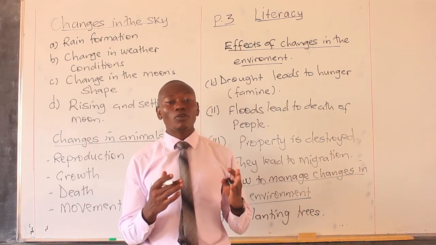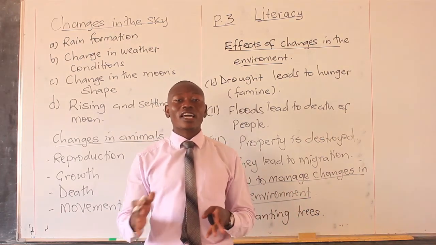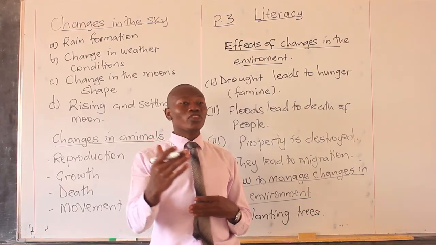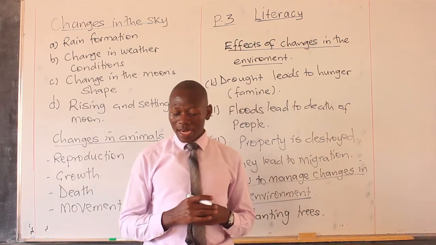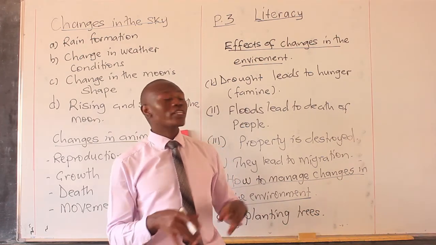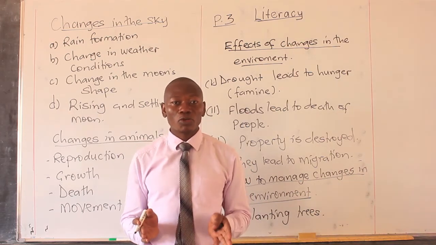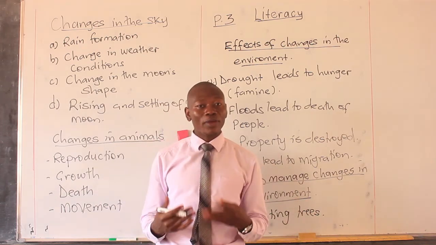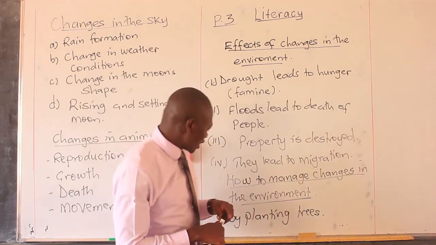Terracing is a method of cultivation whereby you dig terraces across a mountain or a hilly area, such that you control the rate of flowing water. Another one is irrigation farming. Irrigation means the watering of plants. In case there's too much drought, what do you do? Carry out irrigation, water the plants so they can grow and we have food. So those are the ways you can manage changes.